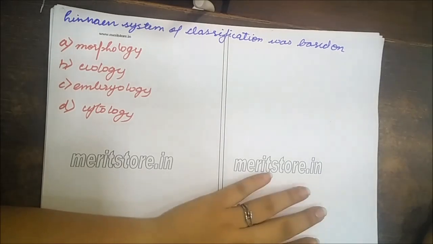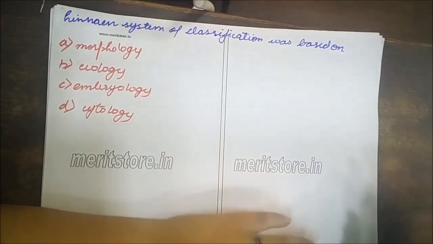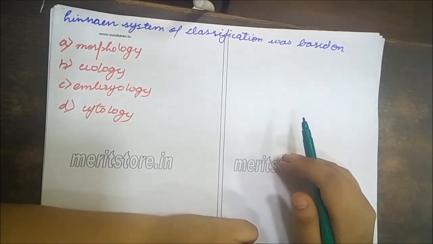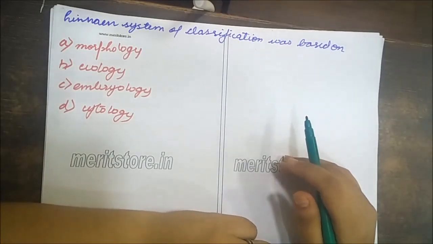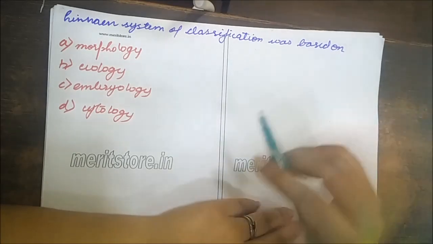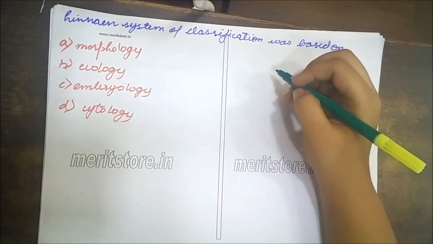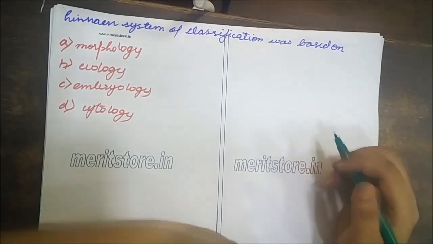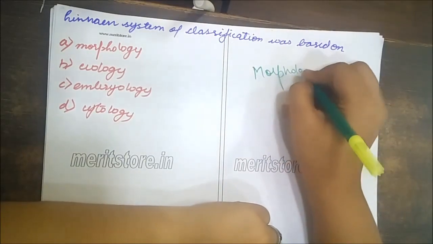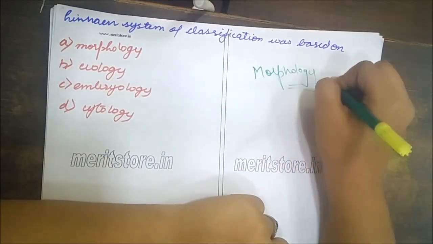Let's move on to the next question. Linnean system of classification was based on morphology, ecology, embryology, or cytology, and the answer is morphology. Let's know how.